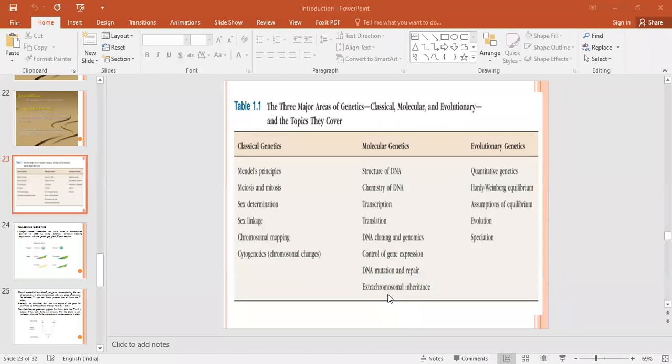So that mitochondria, it is totally transferred from your mother to you. Okay, so mitochondria is not transferred from father to you. Mitochondria, it is a cell organelle which is only transferred to you by your mother. Okay, and the cytoplasm, cytoplasm is also from your mother.